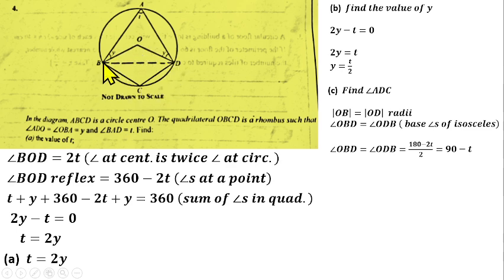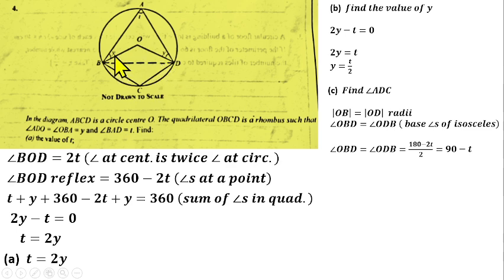We are told that it's a rhombus. And in a rhombus, we know that all sides are equal, but opposite sides are parallel. So this side is parallel to this side. So that makes this line BD a line of transversal. If you understand the parallel line very well, this line and this line are parallel, so this line BD is a transversal.